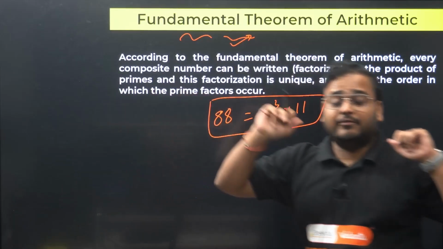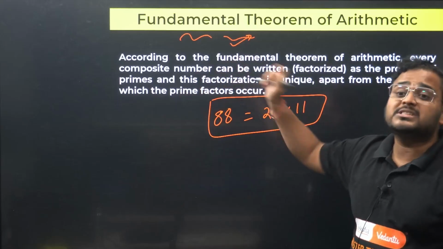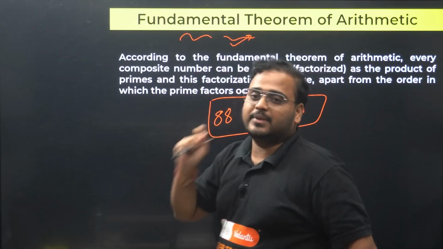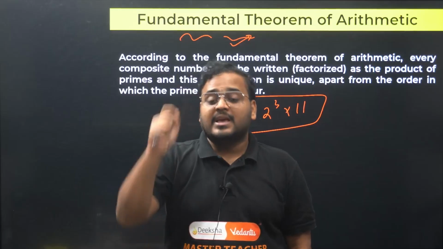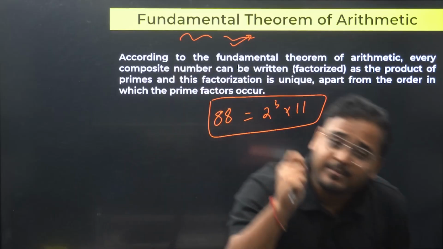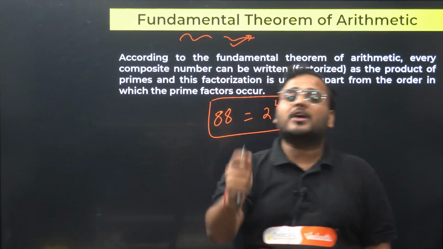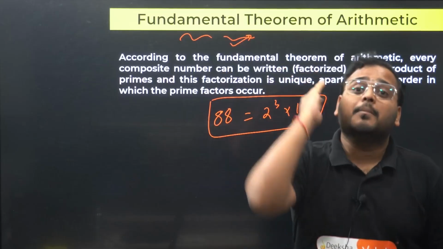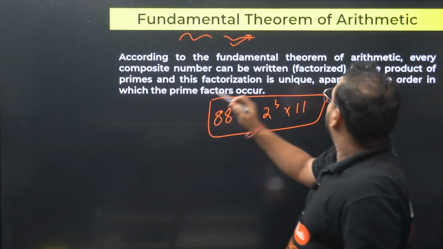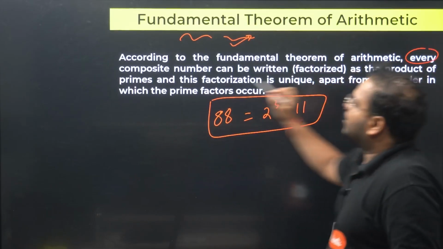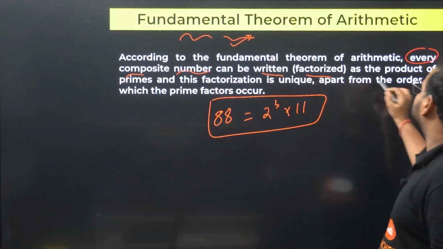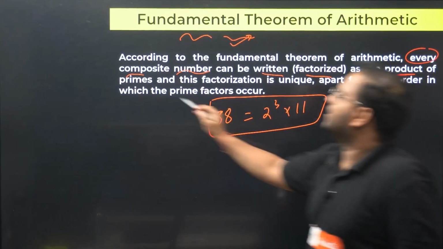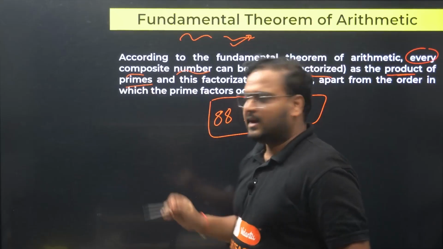I'll show you. I've taken a couple of questions based directly on this concept. What this theorem says is about every composite number. Each and every composite number can be expressed in the form of a product of primes. Please check. Every composite number can be written or factorized as a product of primes. That's it.